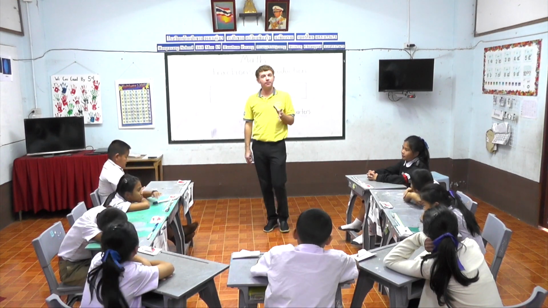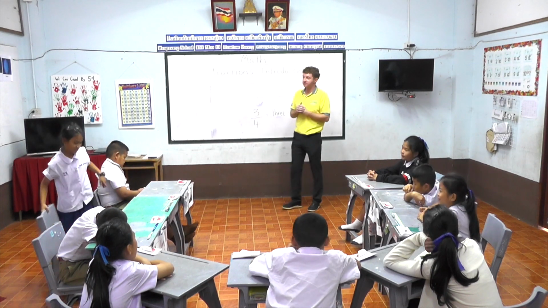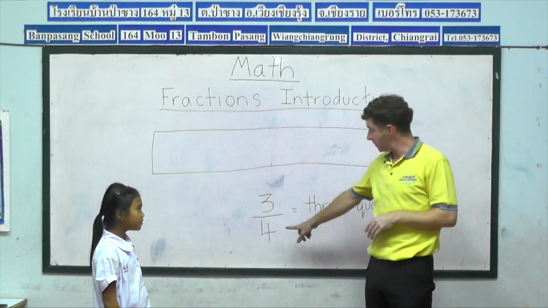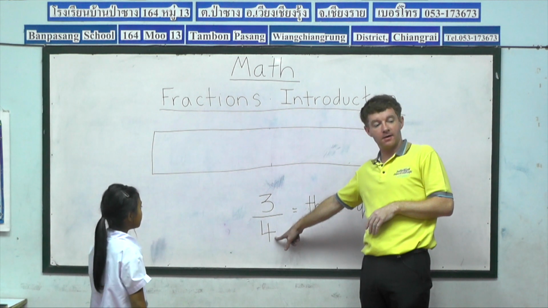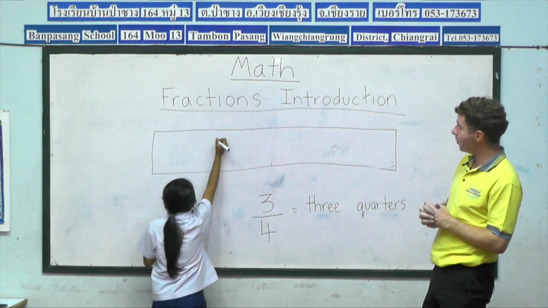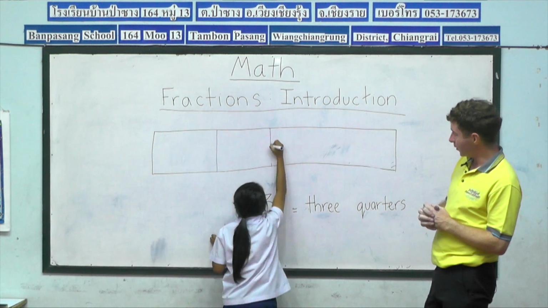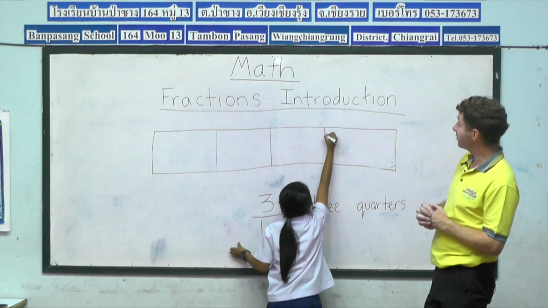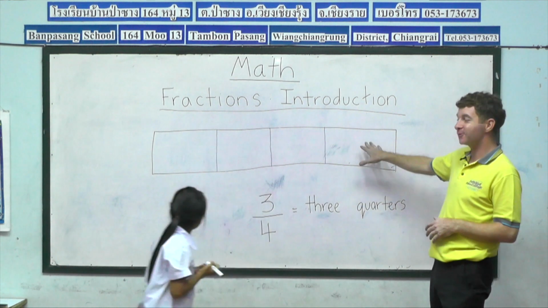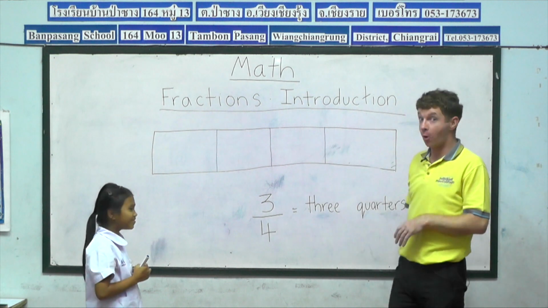And now the marker pen is with Pak Bung. Okay, so Pak Bung, come and join me at the front. Okay, so the first thing to do, guys, how many different parts do we need to the bar? 4. Okay, so Pak Bung, can you put our bar into 4 parts? 1, 2, 3, 4. That's fine, you've done it. You don't need to do the 4th one, it's already there. Okay, so now we've got 4/4.